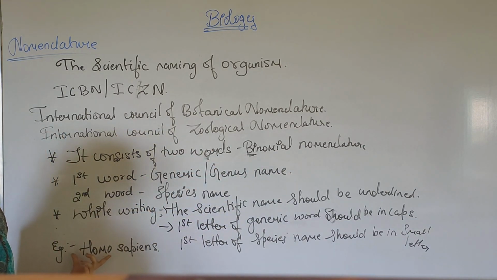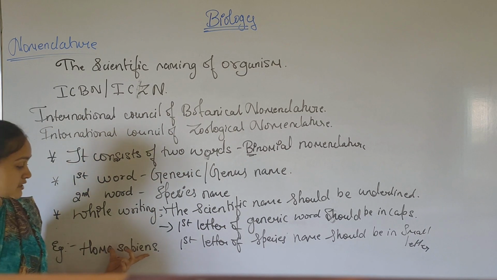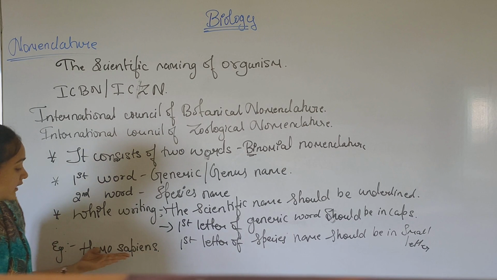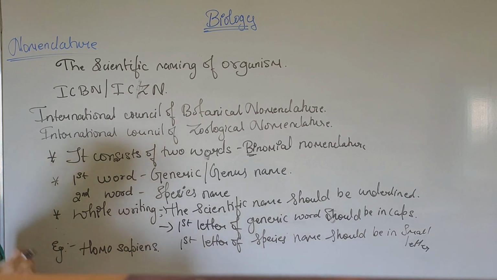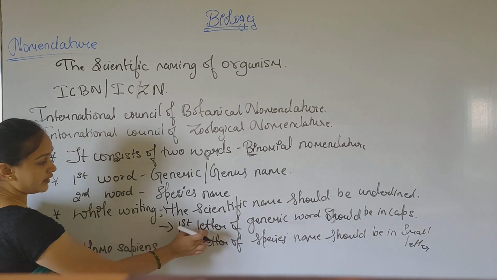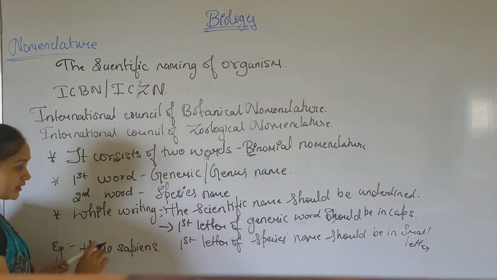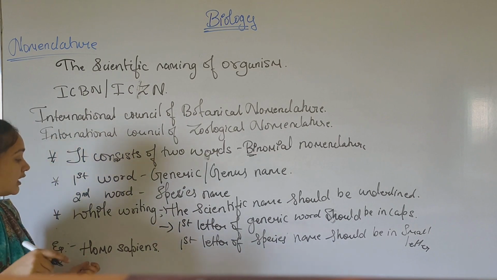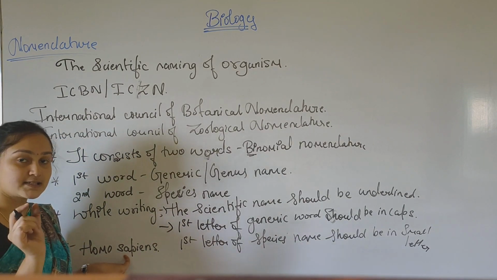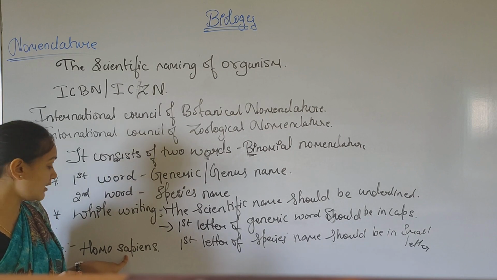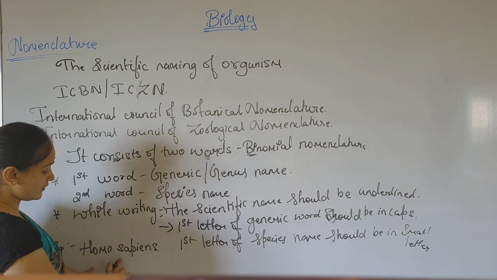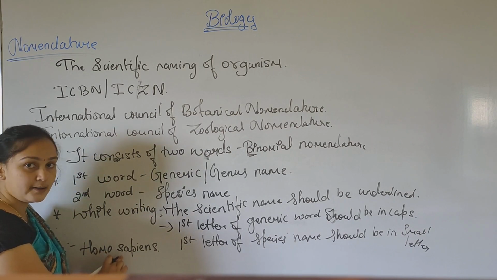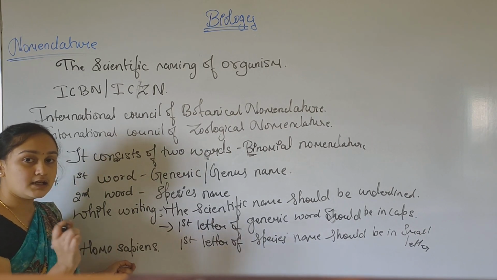Homo means the generic name, and sapiens is the species name. The first letter of the generic name should be in capital. We can see that the H is in capital, and the first letter of a species name should be in small. We can see that sapiens starts with a small letter.